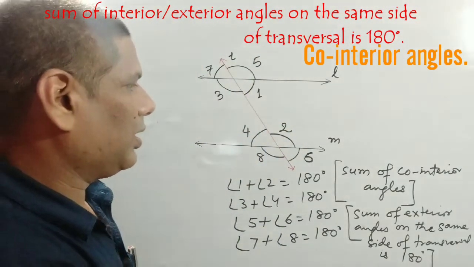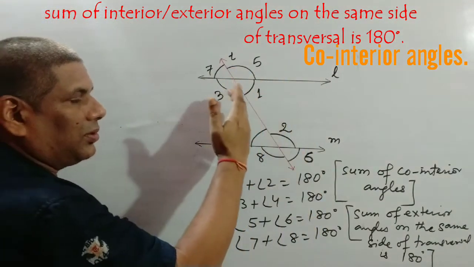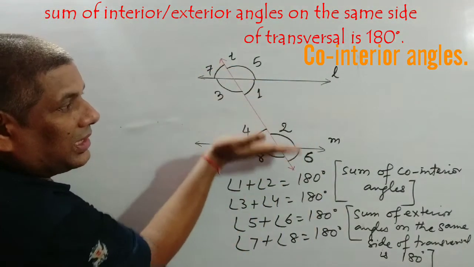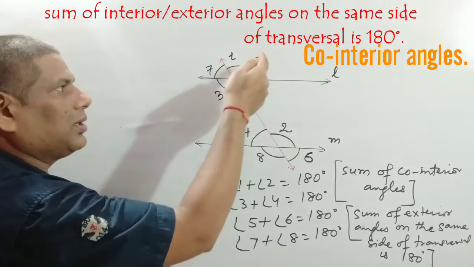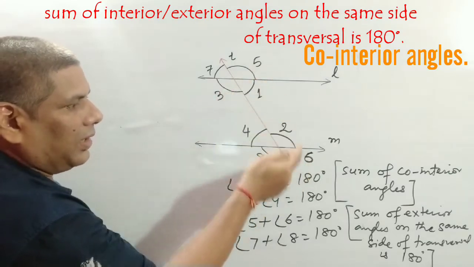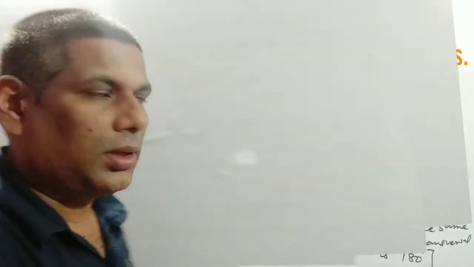So the sum of co-interior angles is 180 degrees, means angles on the same side of transversal but interior to the parallel lines make 180 degrees. This also makes 180 degrees. This 5 and 6 make 180 degrees, and 7 and 8 again make 180 degrees.